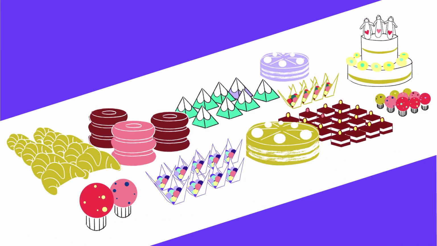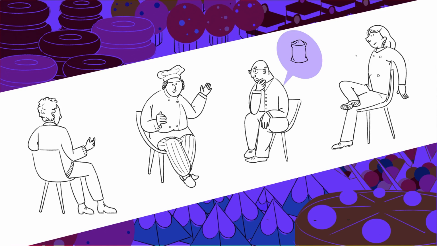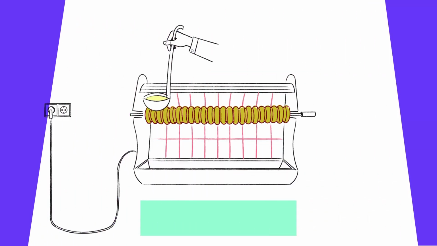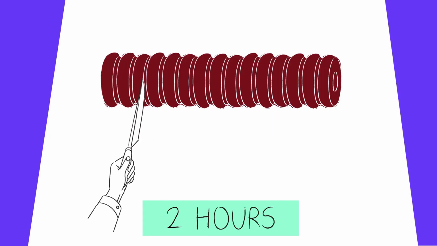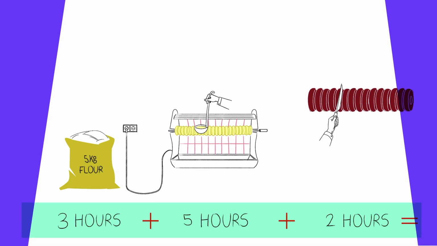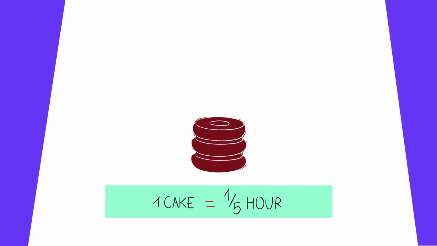All factories are governed by the workers. The workers meet regularly in factory assemblies. Here, they make all important decisions, for example, about production plans. The production plans show what is needed and how long it takes to produce it. Also, how much material is needed. For the production of 50 cakes, the pastry shop plans 10 hours. The central unit of calculation is working time. This means that all costs are expressed in working time. Each product, thus, has a price in working time.